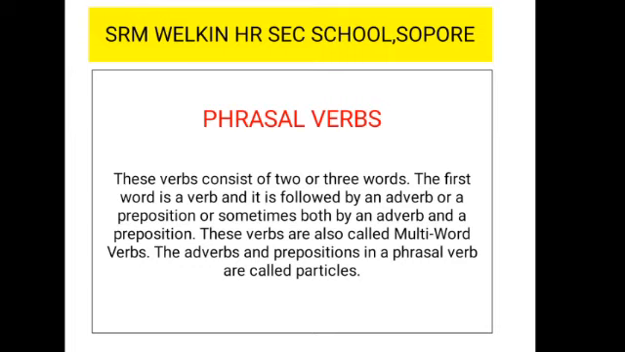Phrasal verbs consist of 2 or 3 words. So it can be a set of either 2 words or of 3 words. The first word is a verb and it is followed by an adverb or a preposition, or sometimes both. But here is a condition. In this very set of words, the first word has to be a verb. In all cases, the first word has to be a verb.